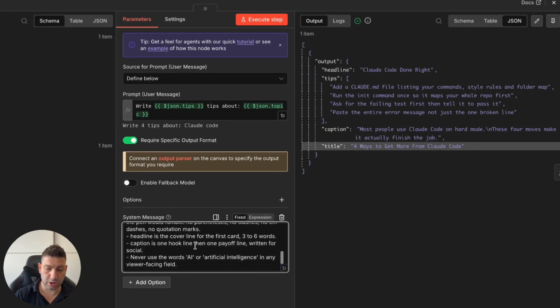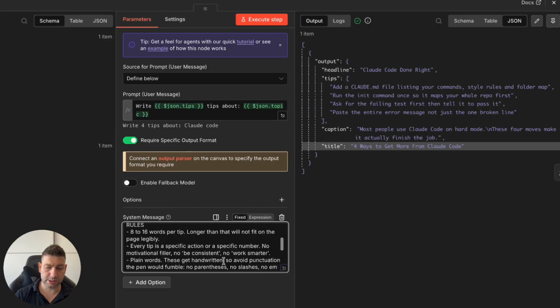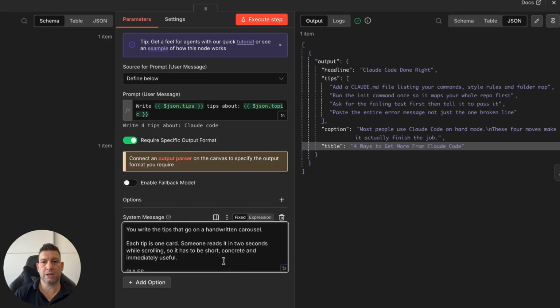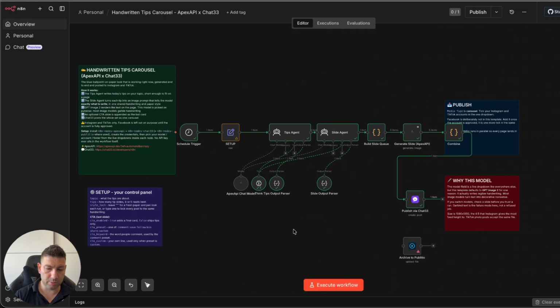For example, you can edit how many words you want to have on the first card, what you want to say, what you don't want to say. But it's up to you to design it in your own way. But I did it as is at this moment.